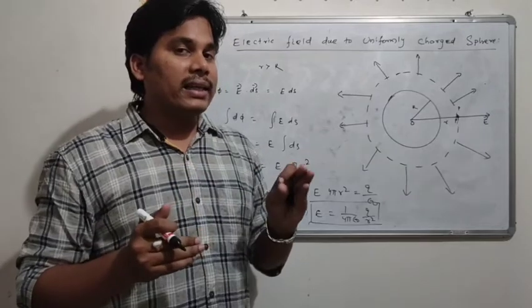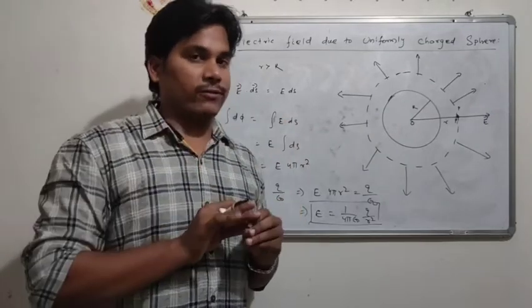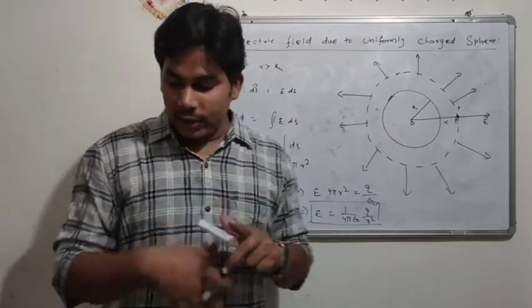Now we will find the electric field intensity inside the surface, for which I will draw a diagram.